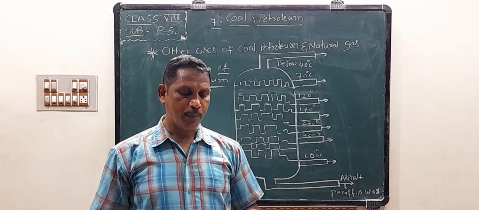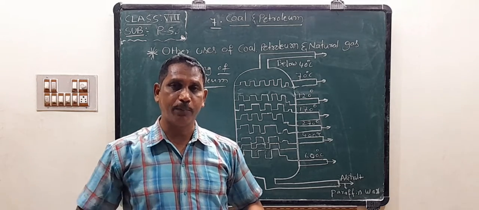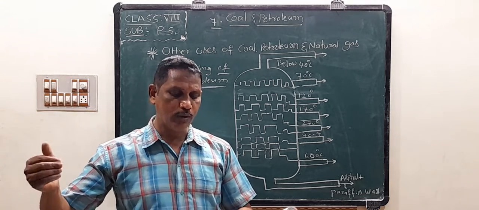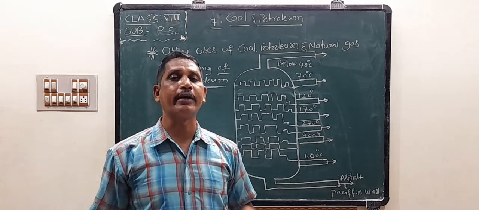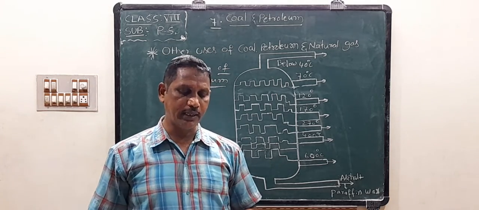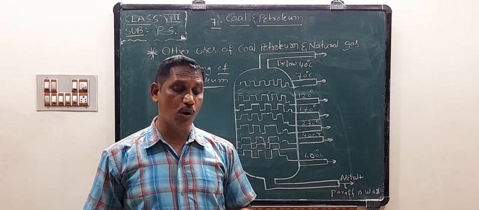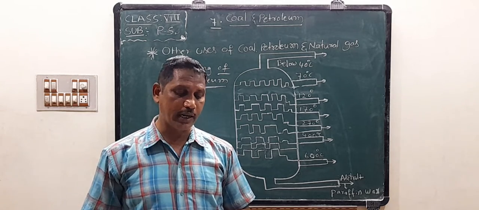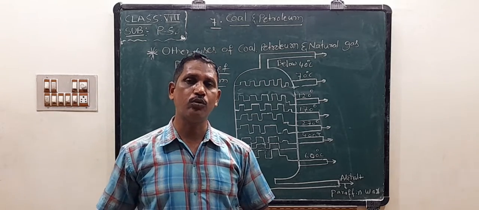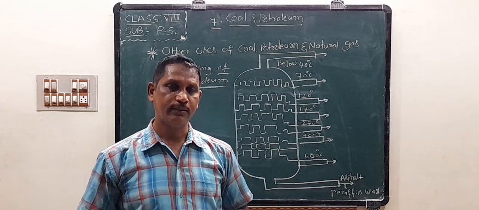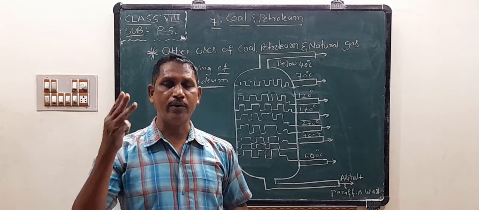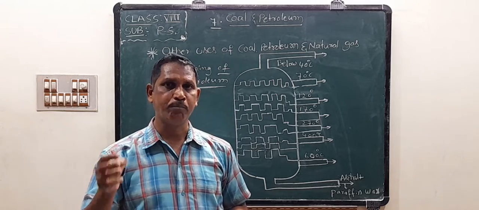Coal is processed in industry to get some useful products: coke, coal tar and coal gas. These three are produced from coal.